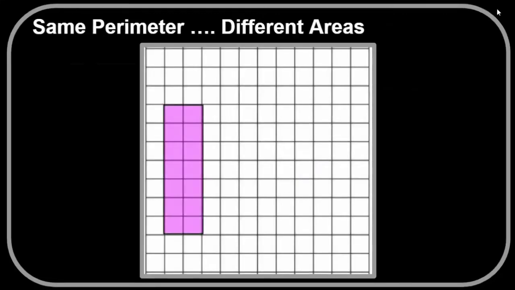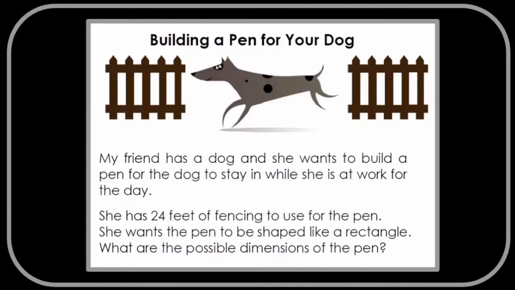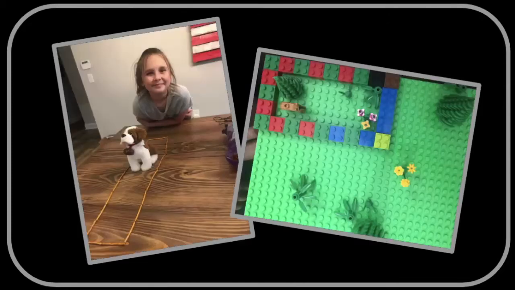As students explore and build shapes, they soon discover that even if the perimeter stays the same, the area of the shape may change. These rectangles have a perimeter of 18, but they have different areas. When counting the units in the perimeter, students need to make sure that they count the edges of each unit and not just the units themselves. In the upcoming videos, you will see how students design pens with a perimeter of 24 feet for their dogs. The students used a model of their choice and shared the results with classmates.